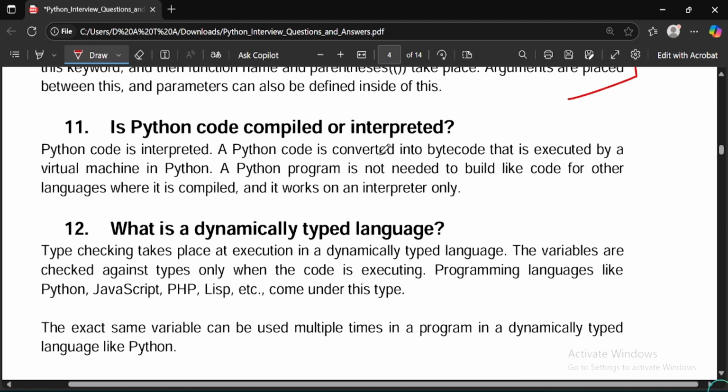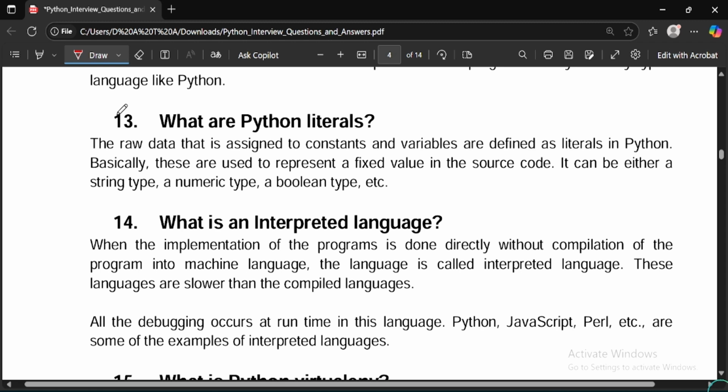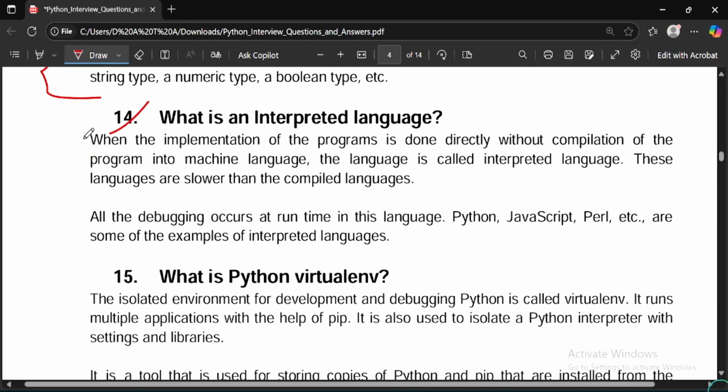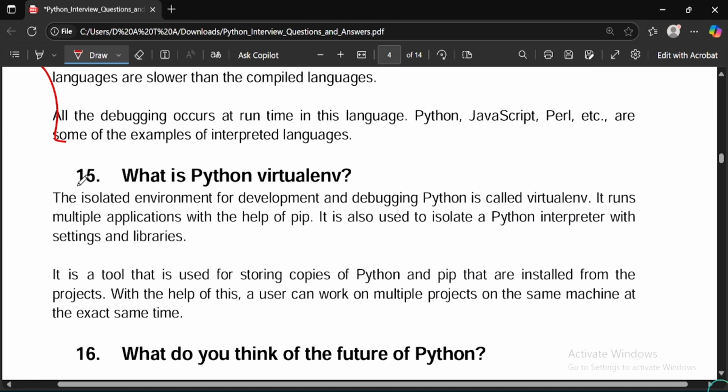The 11th question is, is Python code compiled or interpreted? You can read this. What is dynamic type language? You can read this as well. What are Python literals? You can explain the answer provided below. The 14th is, what is interpreted language? You can check. The important one would be this: what is Python virtual env?